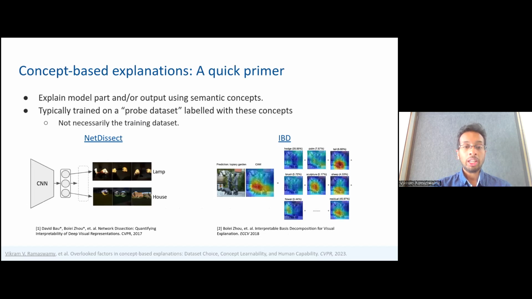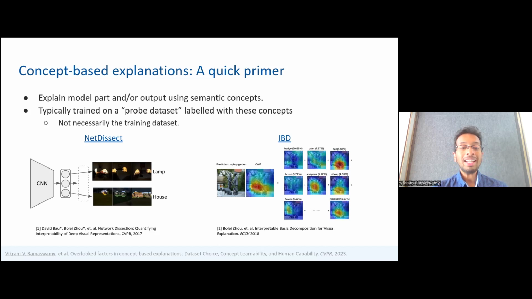Before that, let's illustrate how these explanations are trained. Concept-based explanations explain part of the model or the model output using semantic concepts. Typically, these are trained using the black box model and a dataset labeled with the concepts, called the probe dataset. These explanations learn to correlate the model's output with the presence or absence of the concepts labeled within the probe dataset. We note that the probe dataset may not be the same dataset as the training one. For example, scene classification models trained on Places 365 are often explained using the Broden dataset, labeled with objects and parts.